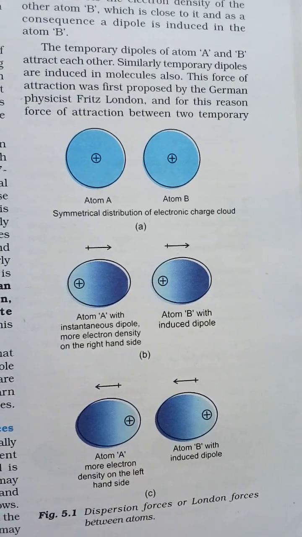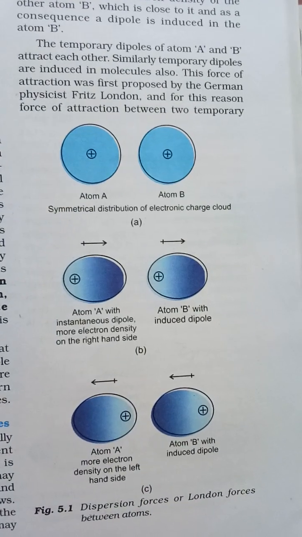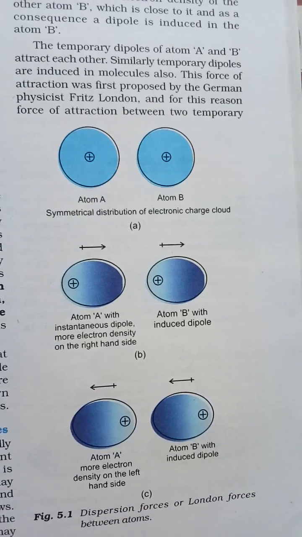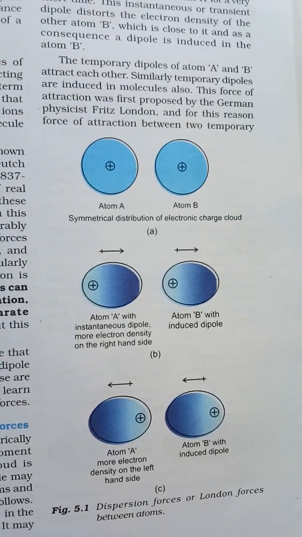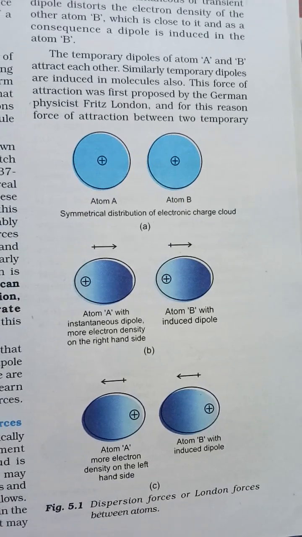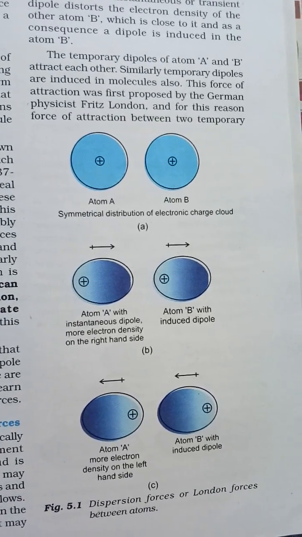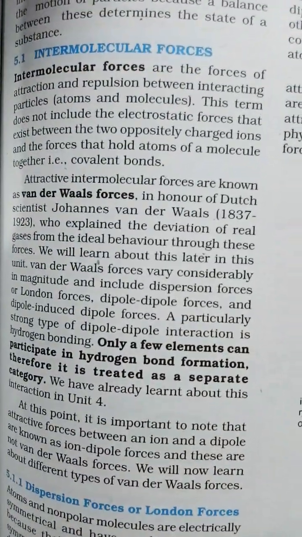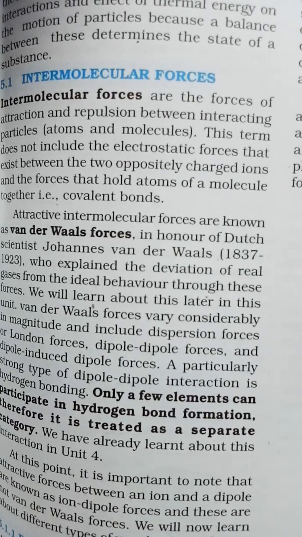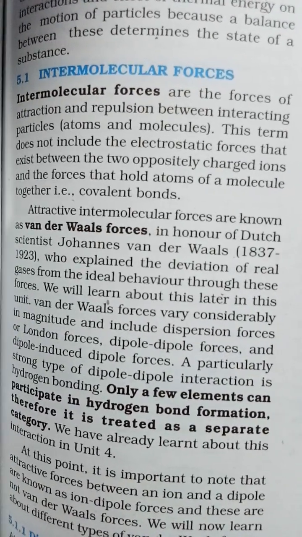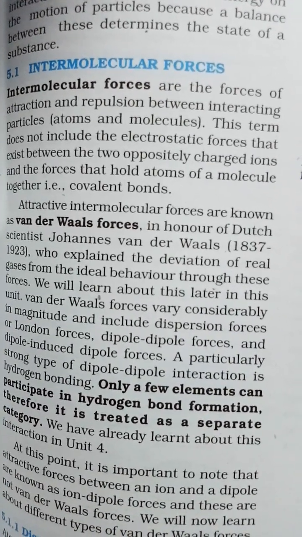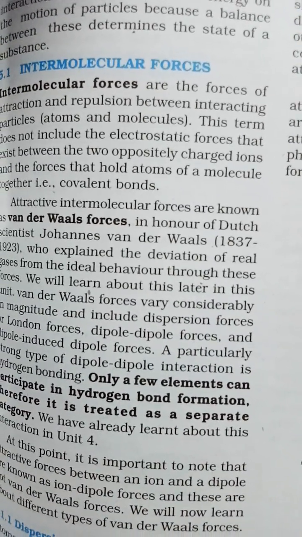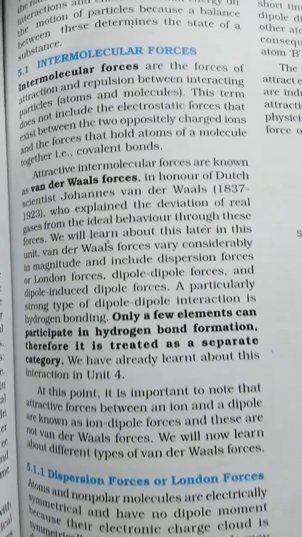Most of the observable characteristics of chemical systems with which we are familiar represent bulk properties of matter, i.e. the properties associated with a collection of a large number of atoms, ions and molecules. So here I would like to discuss intermolecular forces. Intermolecular forces are the forces of attraction and repulsion between interacting particles, that is, atoms and molecules.